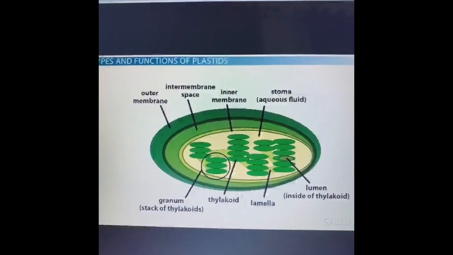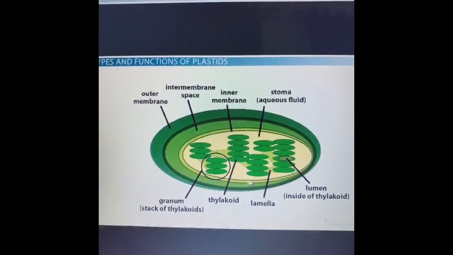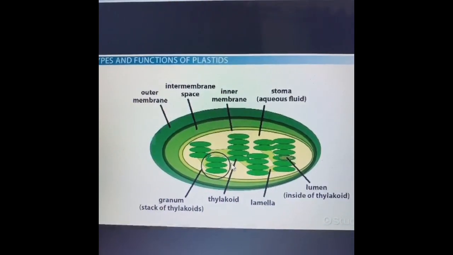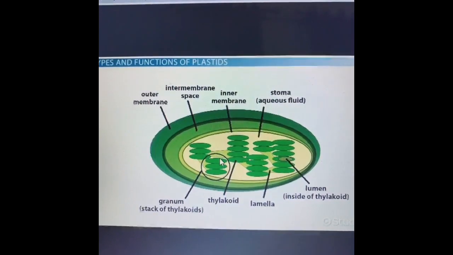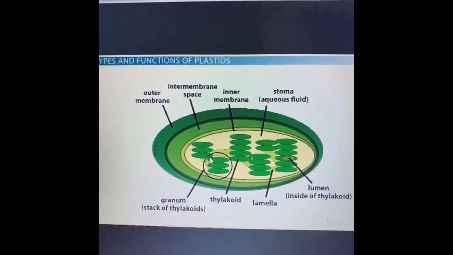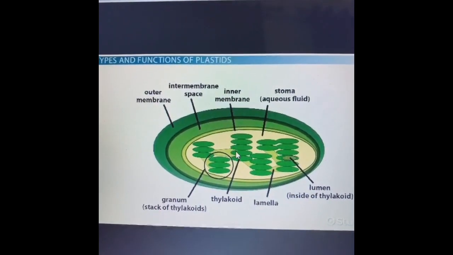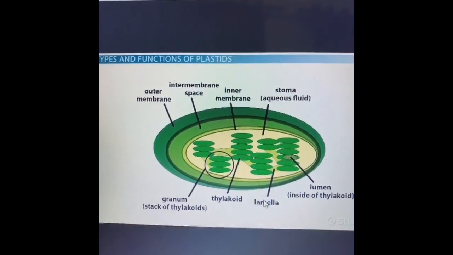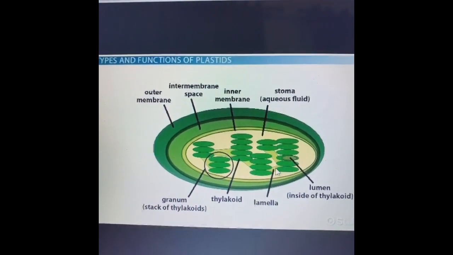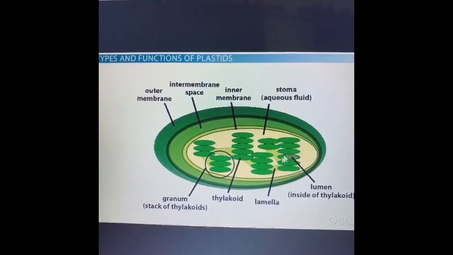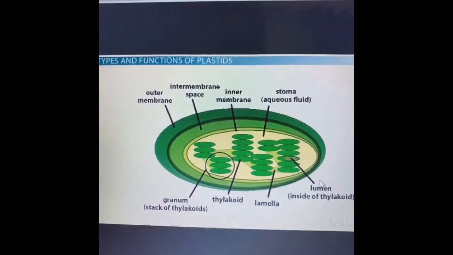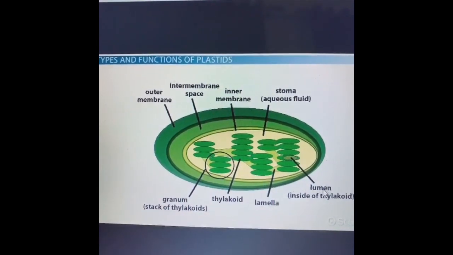These are coin-shaped structures which are stacked one above the other, and they are interconnected by these. Now there is lamella, that is the interconnection between the thylakoids, and inside the thylakoid is a lumen.